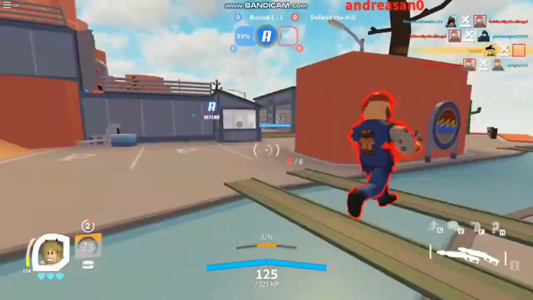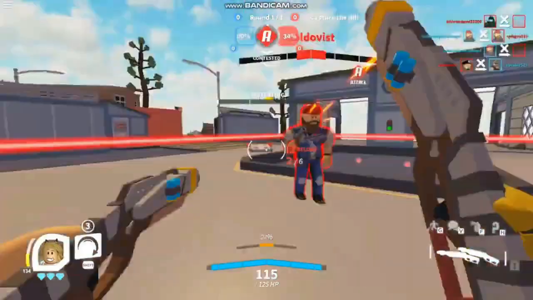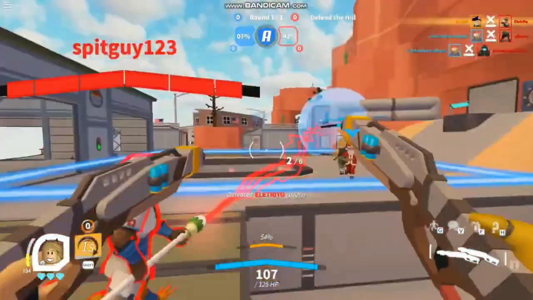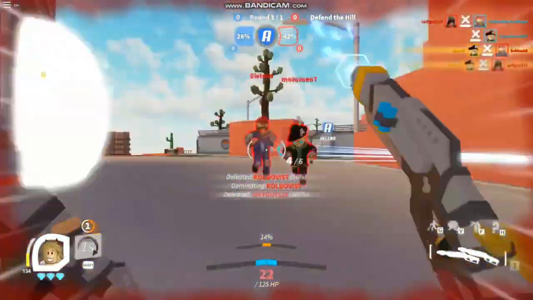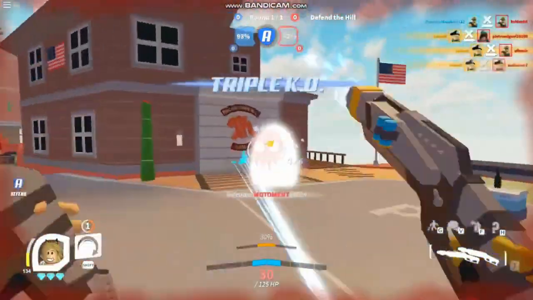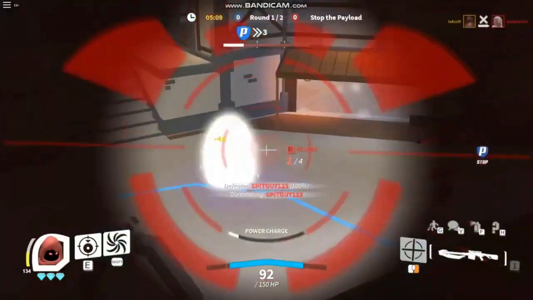For number 2, we have the first Bloxy Awards being held. Originally being called the Roblox Film Festival and Hall of Fame, this was an event that really let Roblox take off more in the community by having a sort of prestigious event where content creators and Robloxians can be recognized. It has been criticized for being unfairly hosted by some administrators and even accused of being rigged as well, but that's gonna be a story for another video.